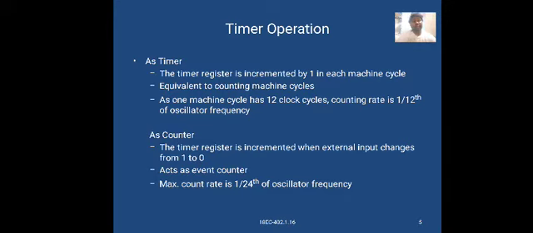In a timer, one machine cycle has 12 clock cycles, so the counting rate is 1/12 of the oscillator frequency. In a counter, the maximum count rate is 1/24 of the oscillator frequency.